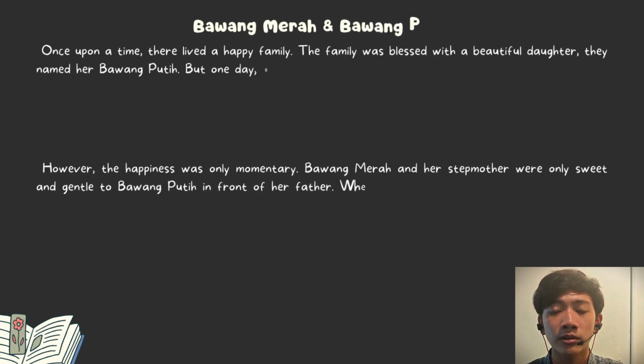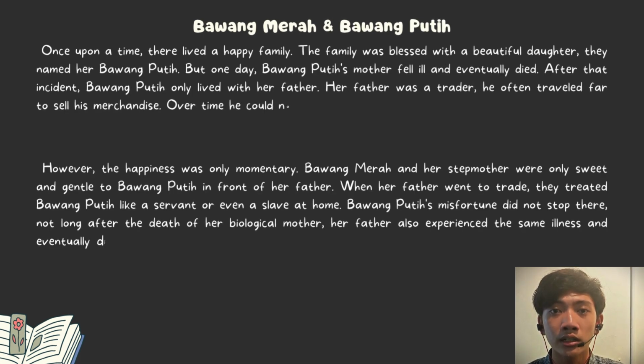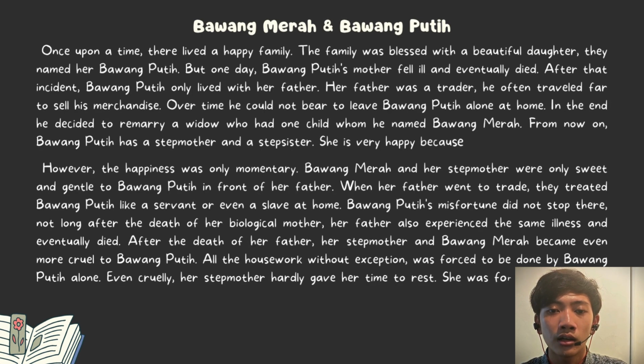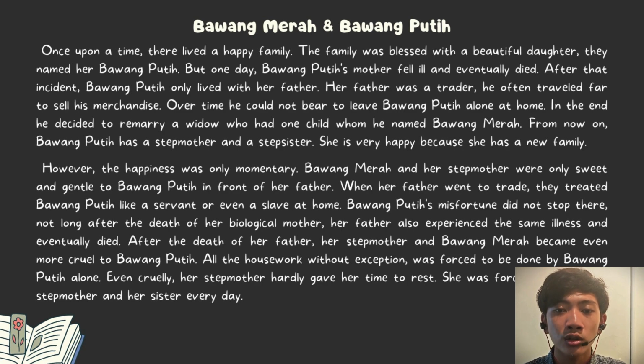So this is an example of the narrative text. My example is the story of Bawang Merah and Bawang Putih. Once upon a time, there lived a happy family. The family was blessed with a beautiful daughter. They named her Bawang Putih. But one day, Bawang Putih's mother fell ill and eventually died.